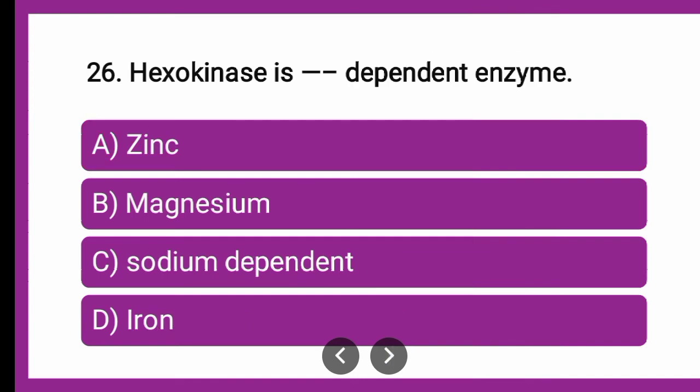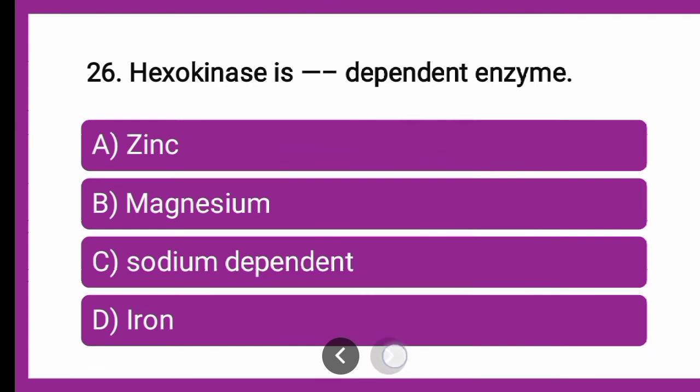Next question is, hexokinase is dash dependent enzyme. Whether it is dependent on zinc, magnesium, sodium or iron. Which amongst the given is correct? You can put your answers in the comment box fast. Till that we will go for the explanation and then you can cross check your answer.